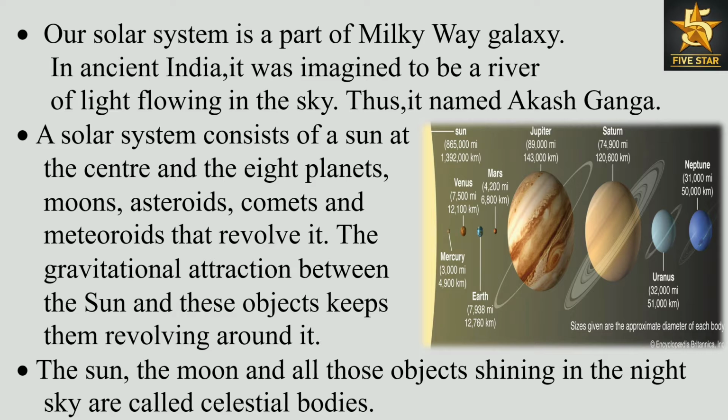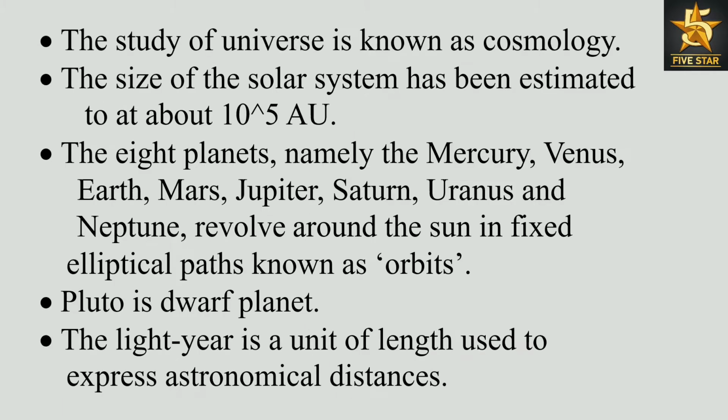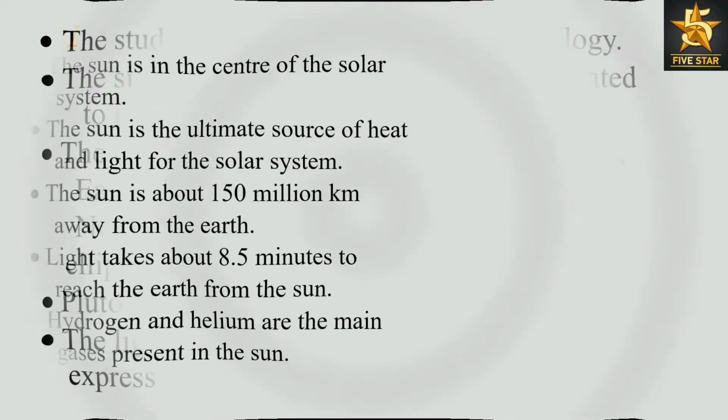The sun, the moon and all those objects shining in the night sky are called celestial bodies. The study of universe is known as cosmology. The size of the solar system has been estimated to be about 10 to the power of 50. The 8 planets, namely Mercury, Venus, Earth, Mars, Jupiter, Saturn, Uranus and Neptune, revolve around the Sun in fixed elliptical paths known as orbits. Pluto is a dwarf planet. The light year is a unit of length used to express astronomical distances.